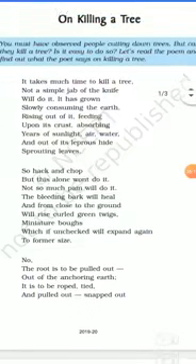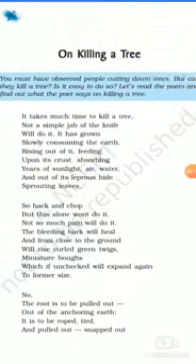One more metaphor is there. See the first stanza, second last line.